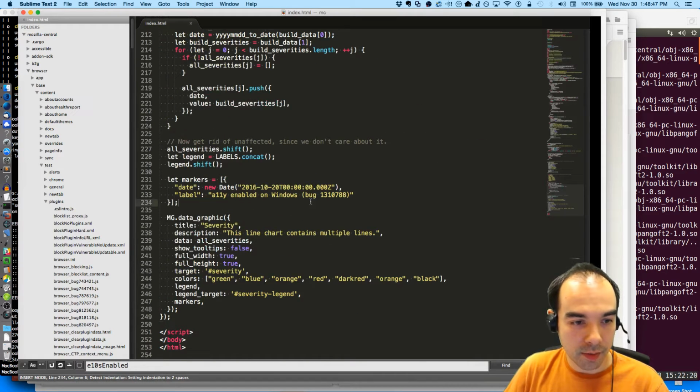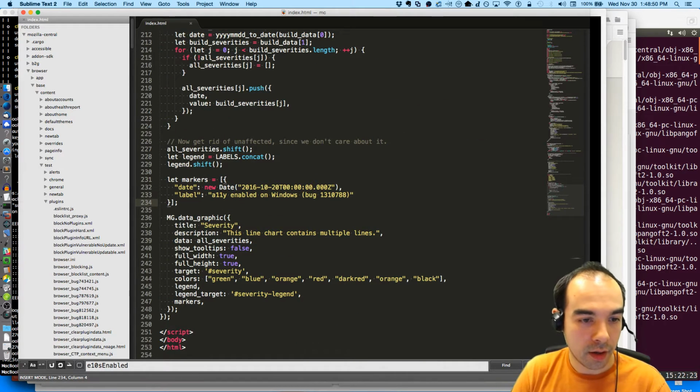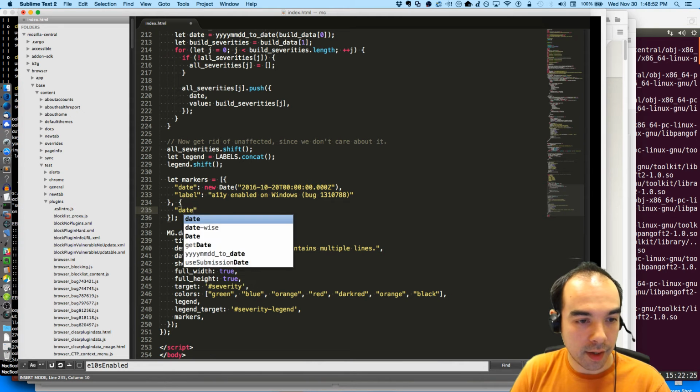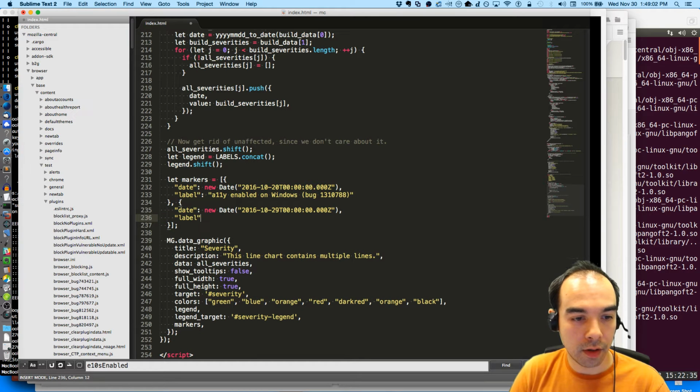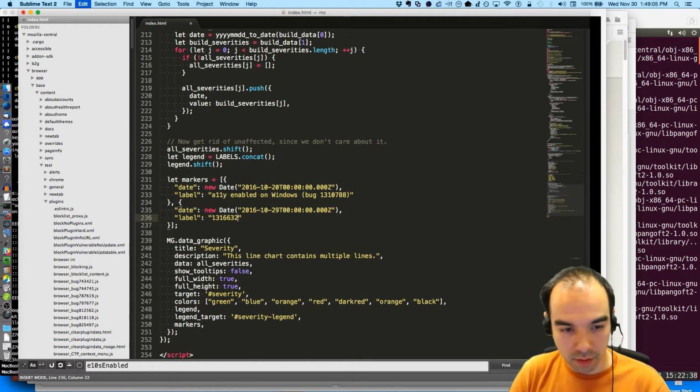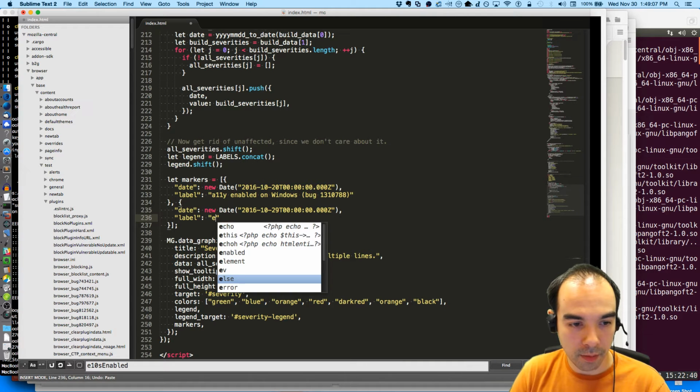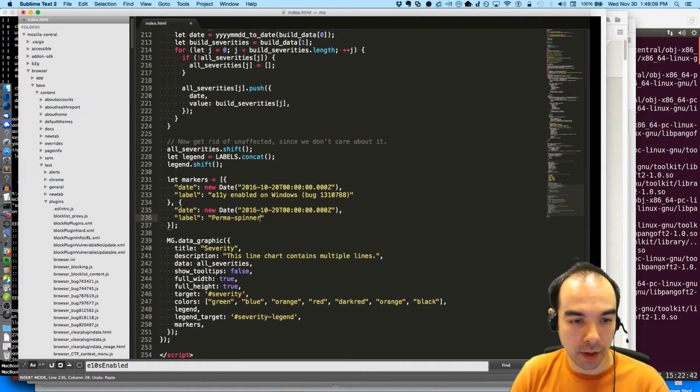So that's this one. I'm just going to add a marker. Date: it was added on the 29th. Label: perma spinner bug fixed.